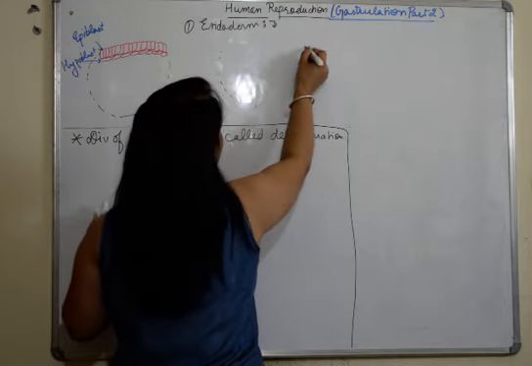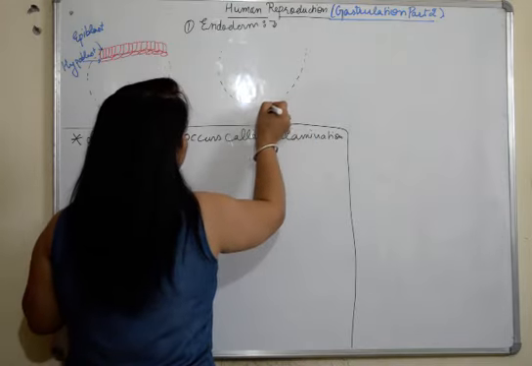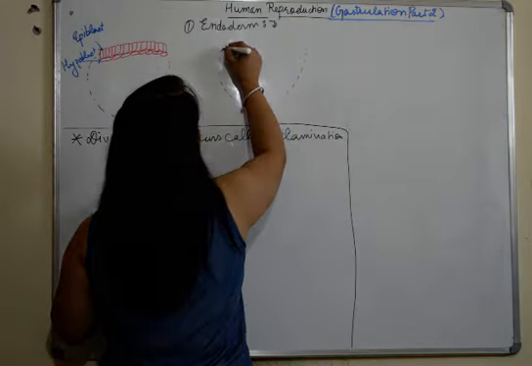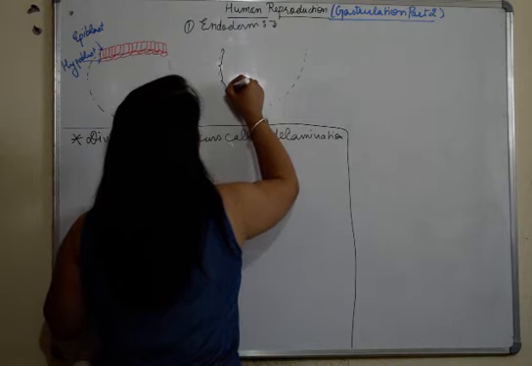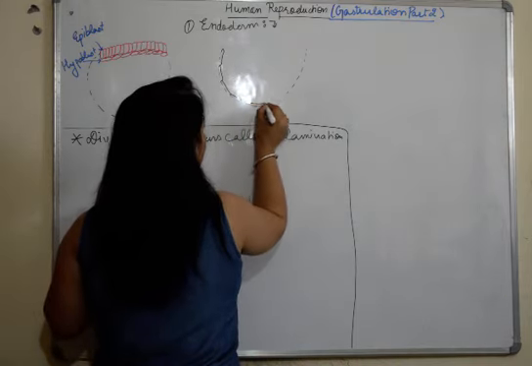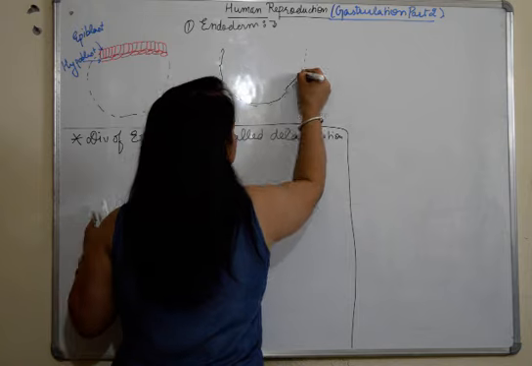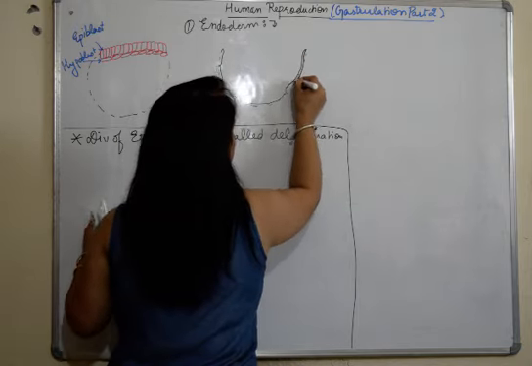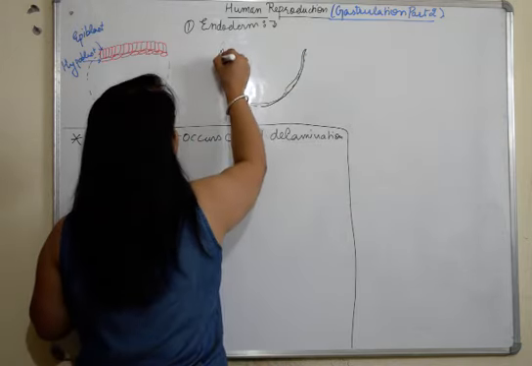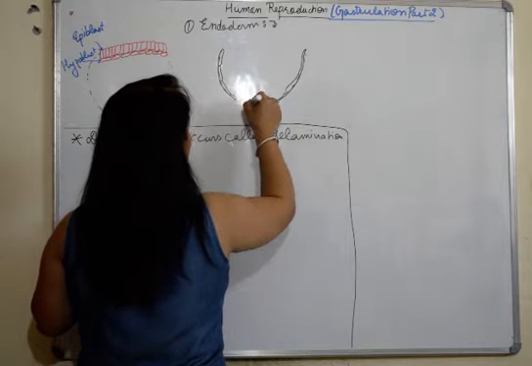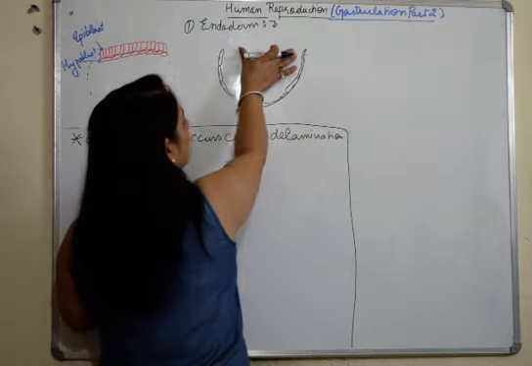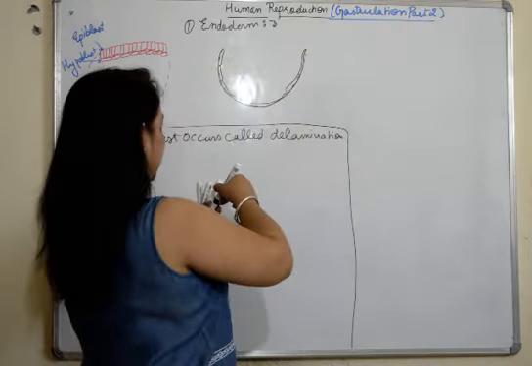This is the trophoblast layer. I'll make this structure, the complete structure, because now we are going to talk about this. So this is the trophoblast, the disc-like structure. Now we have the embryonal disc here.